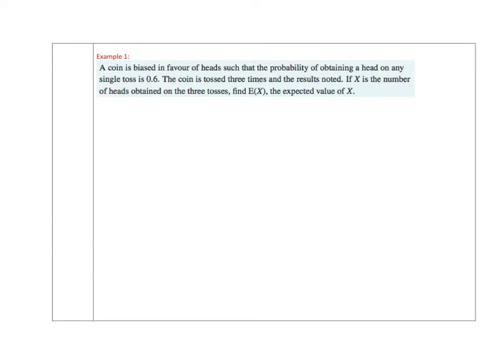Looking at how we can extend this to an example, it says here that a coin is biased in favour of heads. So that's a good bit of context here, such that the probability of obtaining a head on a single toss is 0.6. Let's just say that the probability of obtaining a head on any single toss is 0.6.